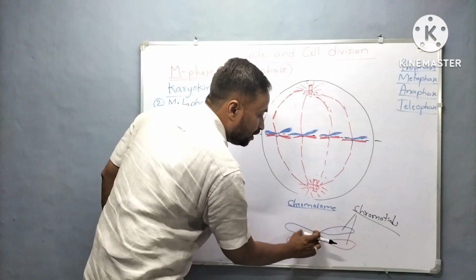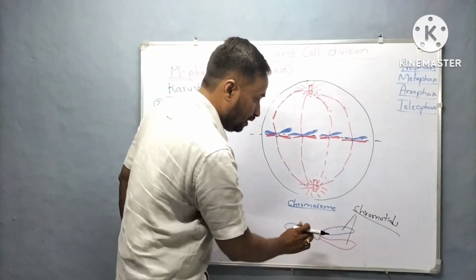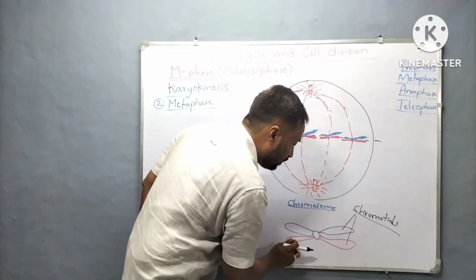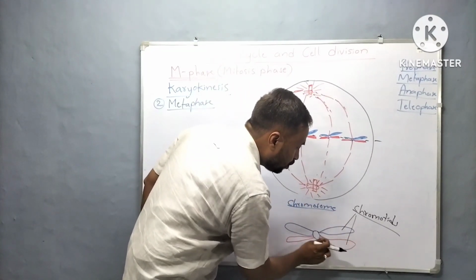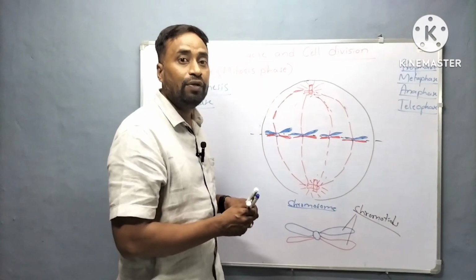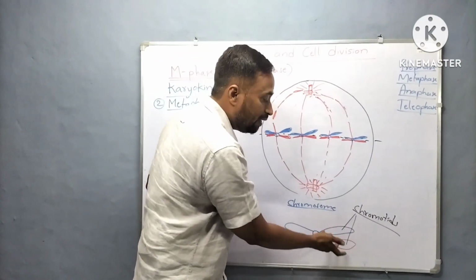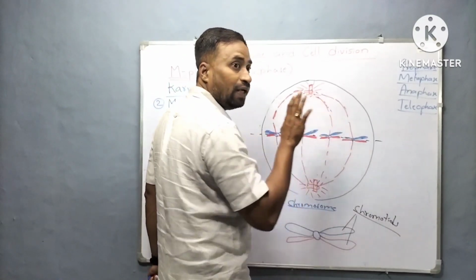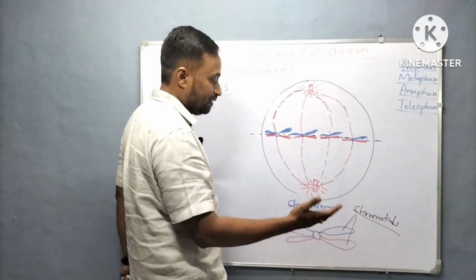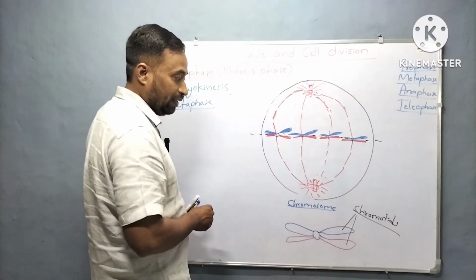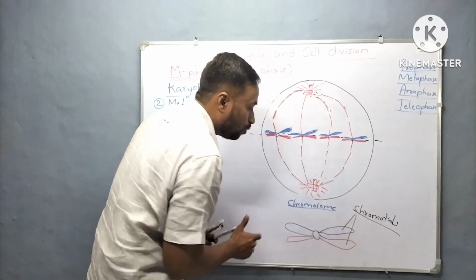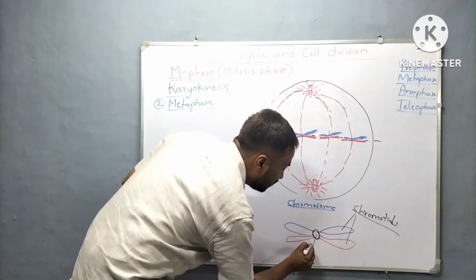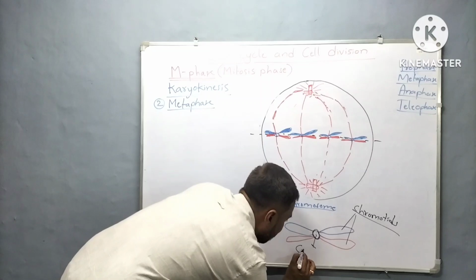During S phase, DNA got replicated, so that's why sister chromatids were formed. The chromosome content got doubled. See here, the chromosome number remains the same, but the chromosome content gets doubled. These are called sister chromatids. And at the center of the chromosome there is a structure called the centromere.